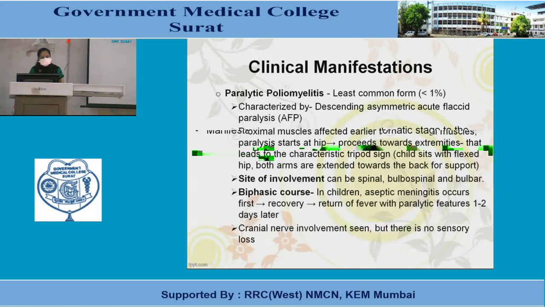Paralytic poliomyelitis, the least common form, less than 1%, is characterized by descending asymmetric acute flaccid paralysis. Proximal muscles are affected earlier than the distal muscles. So paralysis starts at the hip and proceeds towards the extremity, leading to the characteristic tripod sign, in which the child sits with the flexed hip and both arms extended towards the back for support. Site of involvement can be spinal, bulbospinal and bulbar.